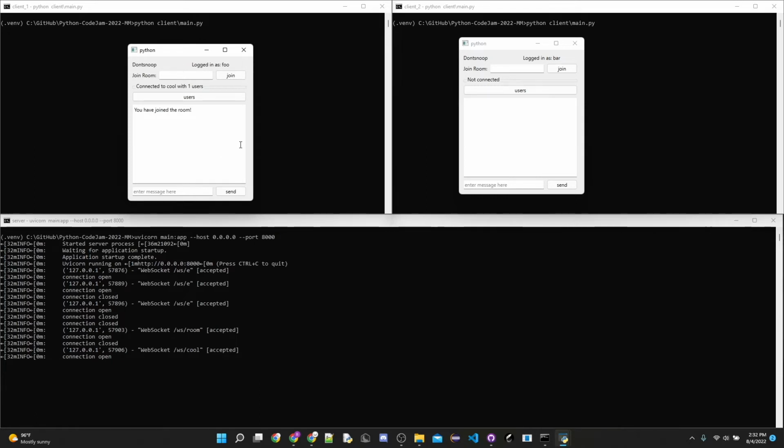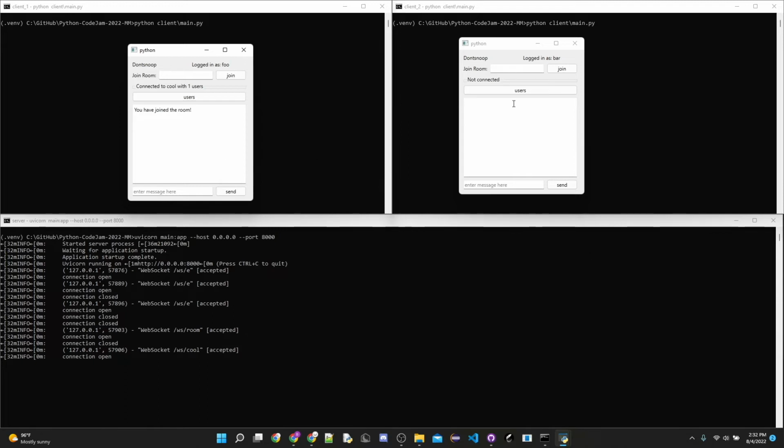It will take the room ID and check to see if a room already exists by that room ID. In this case, there was not. This is a brand new room ID created by this user. So it makes a new room by the room ID, which is Cool, and then it sends the user who just joined a JSON payload back called room join success, meaning successfully joined the room. Here's the room ID you joined, this is your name, and here is a list of users in the room with you. As you know, since this is a brand new room, there are no users besides the currently joined user.